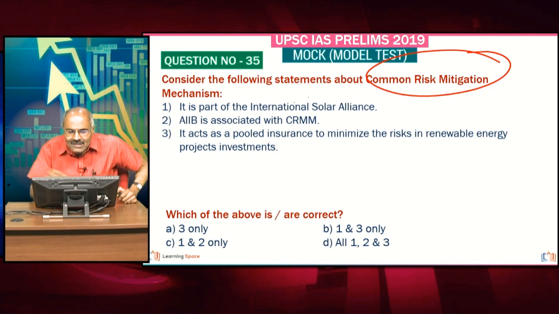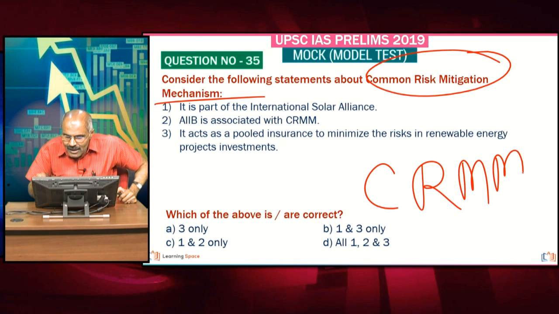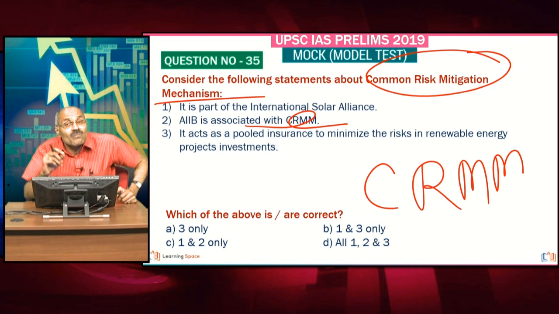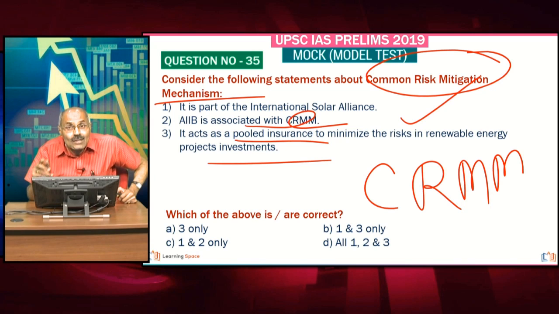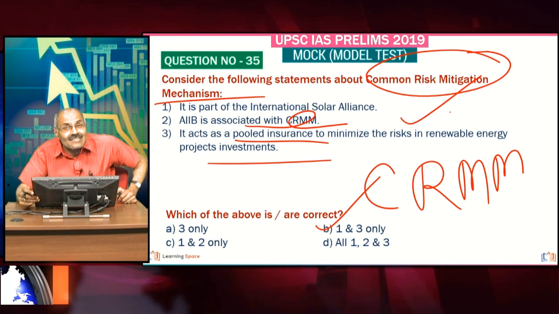Then common risk mitigation mechanism, or CRMM. What is it? This is part of the International Solar Alliance, don't forget. And the World Bank is developing this CRMM framework. Please correct the second statement. It acts as pooled insurance to minimize the risks in renewable energy projects. Absolutely correct. This is some sort of pooled insurance. Friends, 1 and 3 are correct.